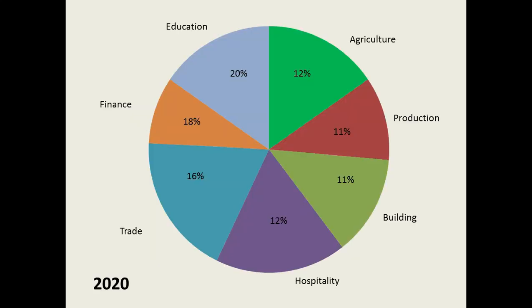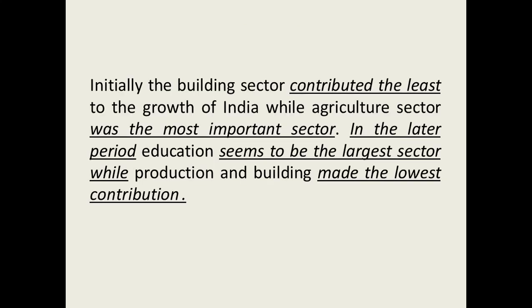So what we are going to do is, in the second pie chart, we are going to see the best performing sector and the least performing sector. Here 20% is education, and the least performing sectors in that particular year compared to others are production and building. In the later period, education seems to be the largest sector, while production and building made the lowest contribution compared with the other sectors for the year 2020.